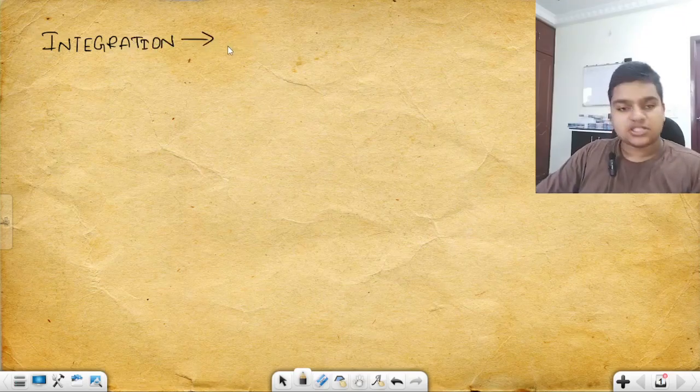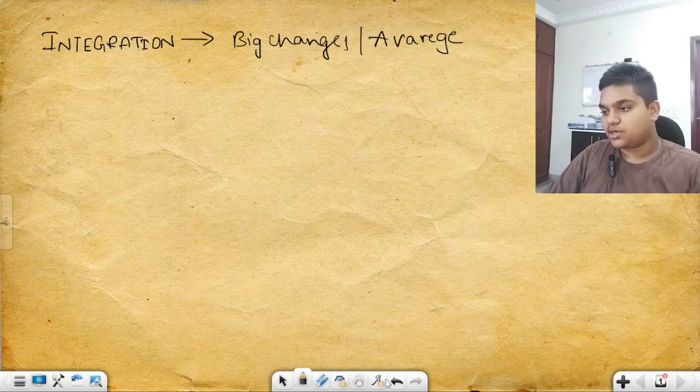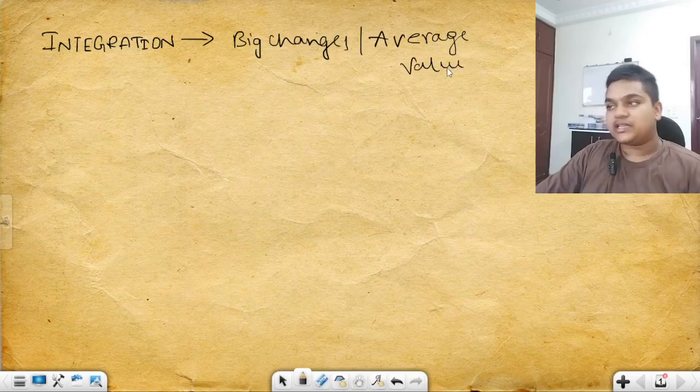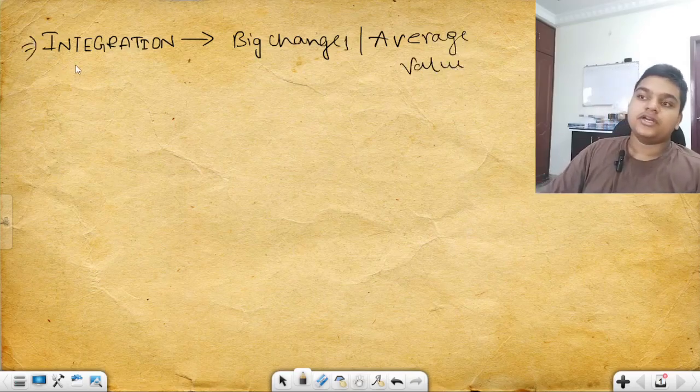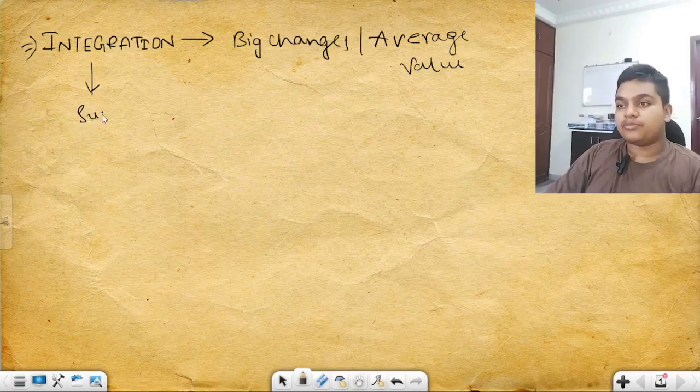So integration speaks about big changes, guys. What are big changes? Or you can also say average values. If you want an average value, sorry, the spelling of average is completely wrong. If you want the average value for anything, you have to do integration. The literal meaning of integration is to sum up, or summation.